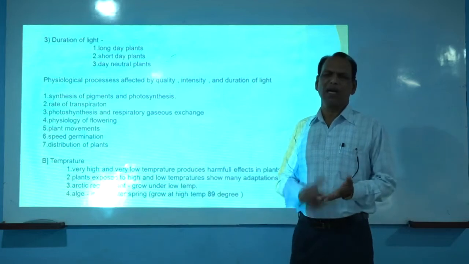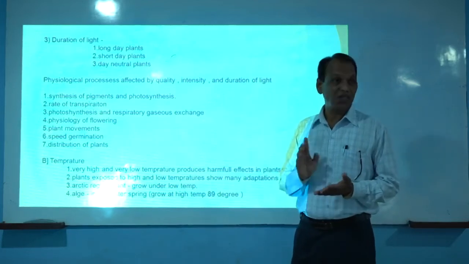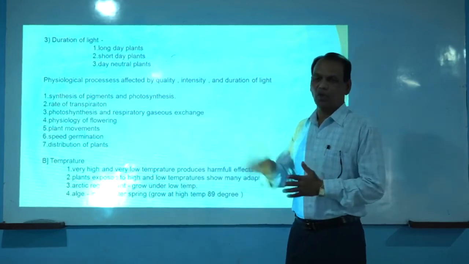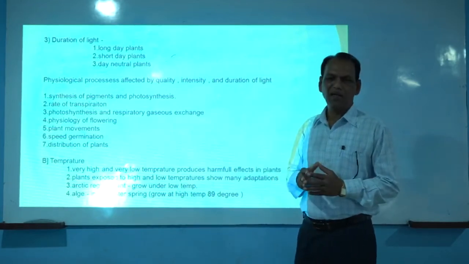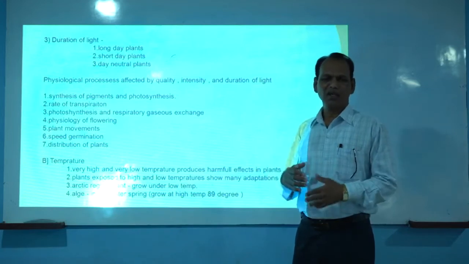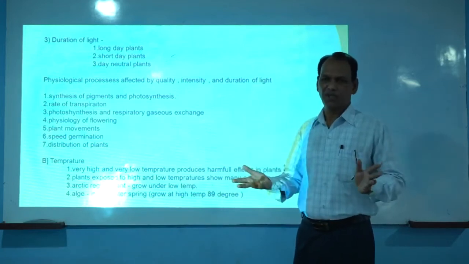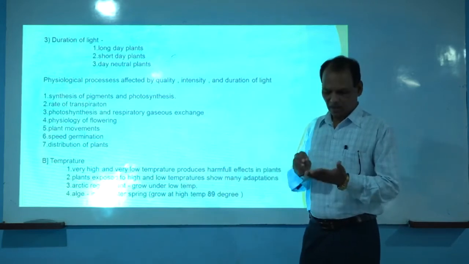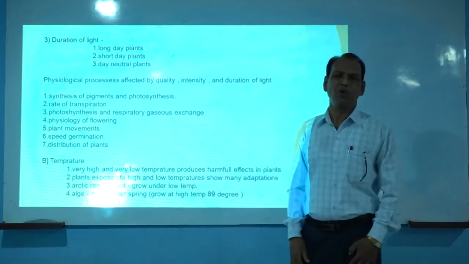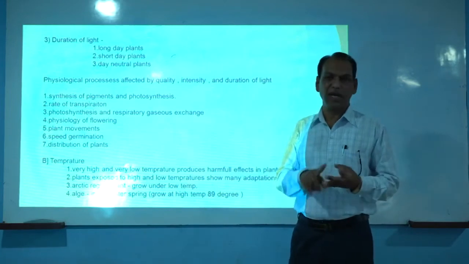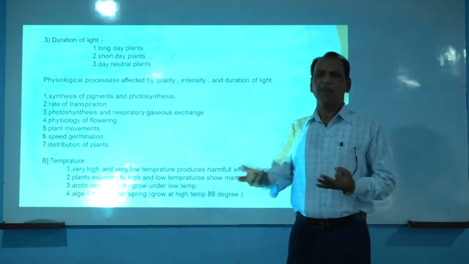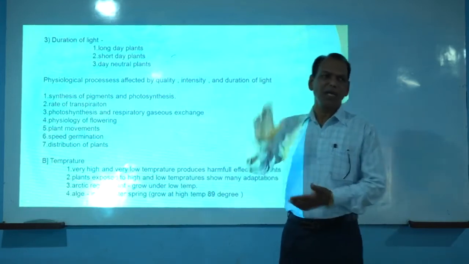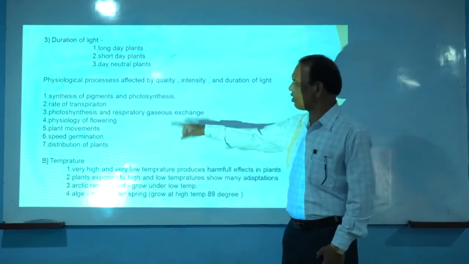Then seed germination. Every higher plant produces seeds, as sexual reproduction goes on throughout the life of the plant. Each plant produces hundreds or thousands of seeds in order to raise the next generation. If the seed gets suitable conditions for germination like moisture, temperature and air, then and only then does the seed germinate, sprout and produce a seedling. The beginning of the next generation starts from the process of germination.